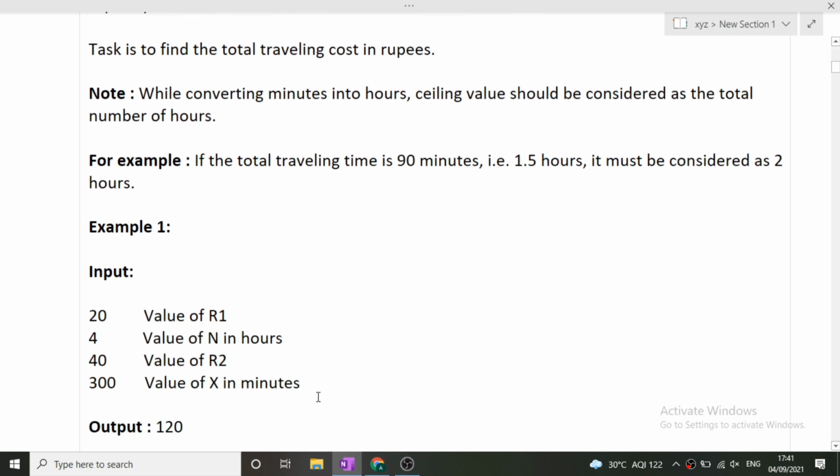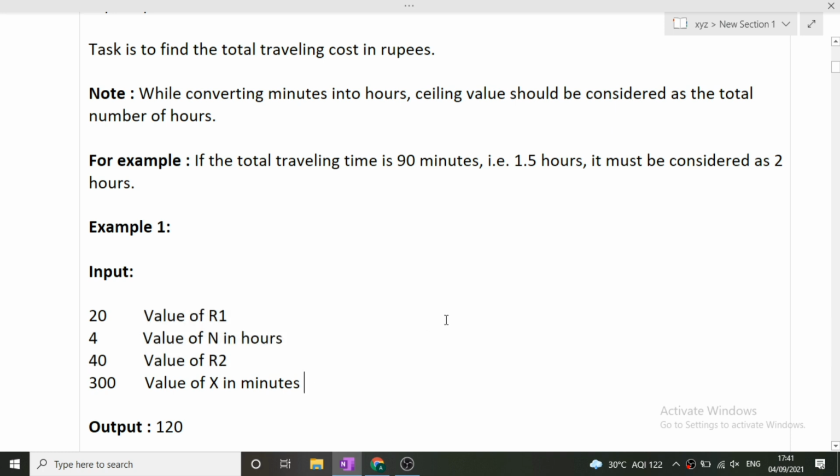Okay, so for example, our value of R1 is 20, that is the charges for the first n hours, and what is the value of n? That is 4. Now next is value of R2. This is the rupees that will be charged after n hours is over and till we are traveling. And value of X in minutes. This is the total duration that has been involved in traveling in minutes. So this is 300. So we have to convert first these 300 minutes into hours, and then on the basis of hours only we will use these values to calculate the total cost for the traveling.